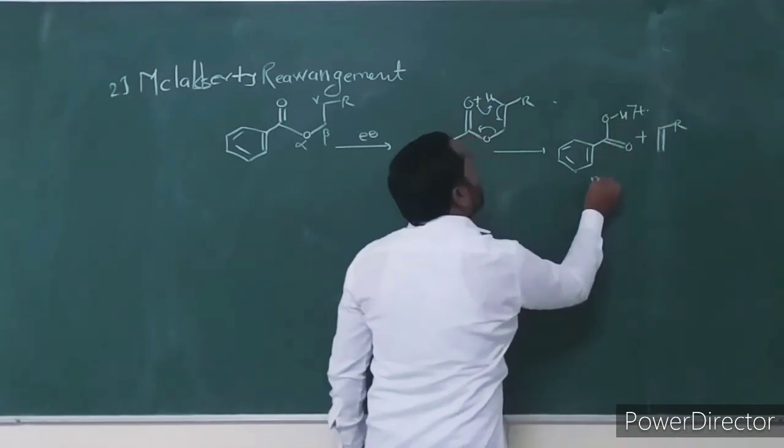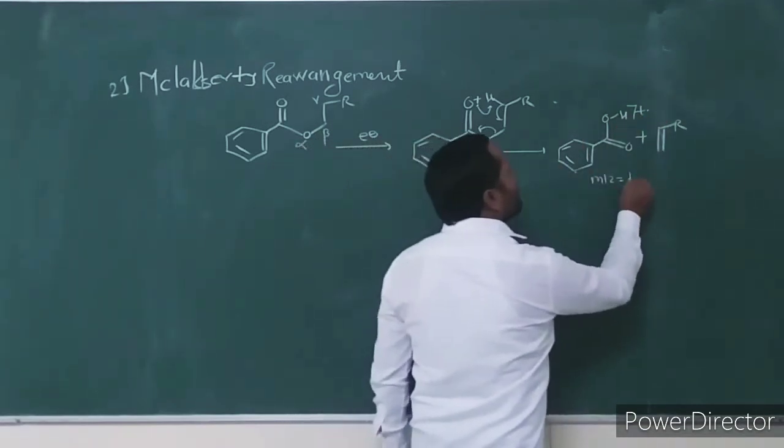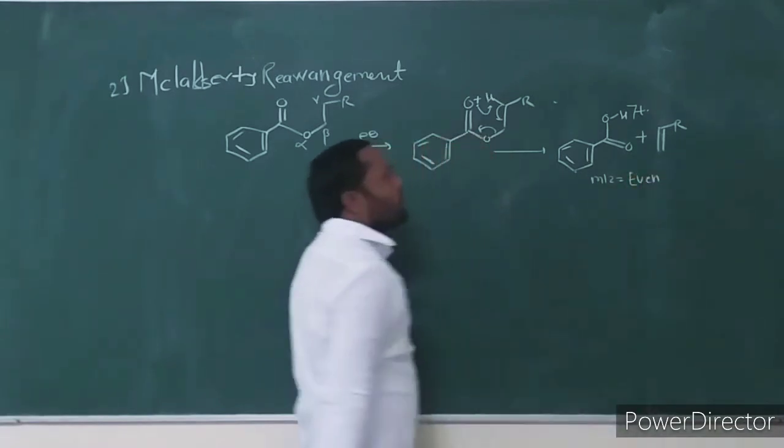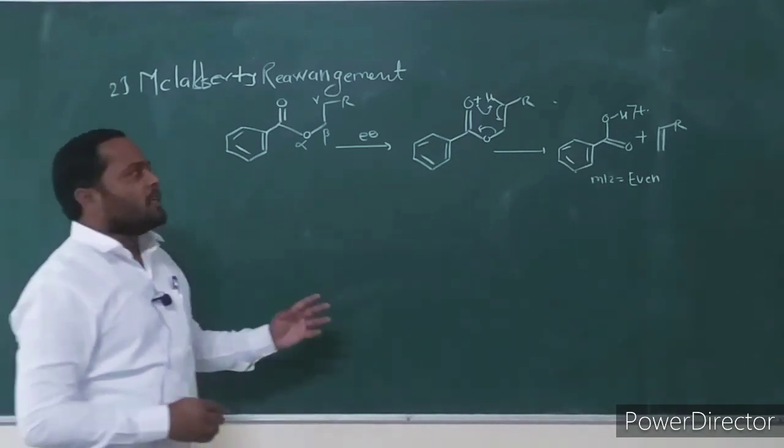The fragment ion is formed at a mass to charge ratio that is generally an even number. This is the McLafferty fragment ion, which has an even mass to charge ratio.